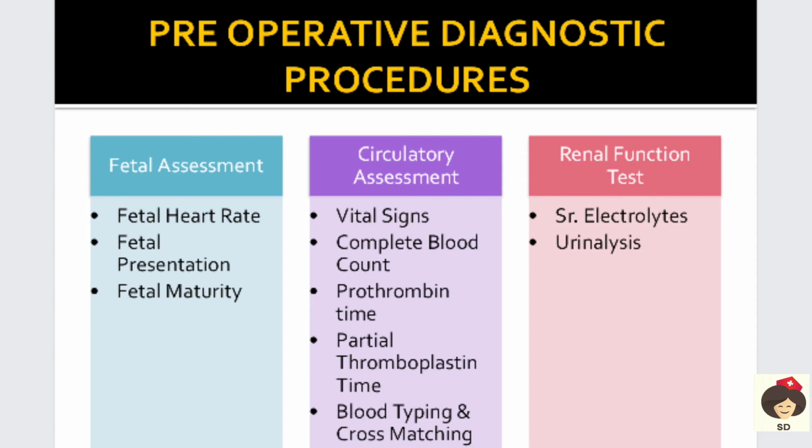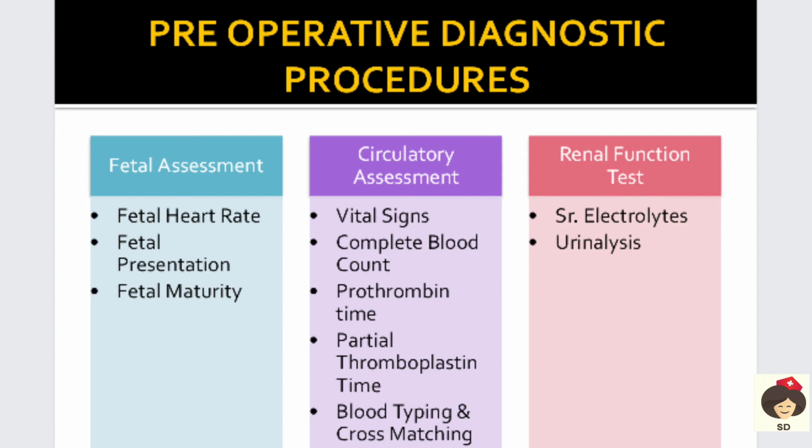So if the WBC is high, then the person is having an infection, or if the hemoglobin is low, then we have to get ready for blood. And also we have to see the platelet counts if the mother is having any bleeding problem. And prothrombin time and partial thromboplastin time, this again is to identify if the mother has any bleeding disorders.